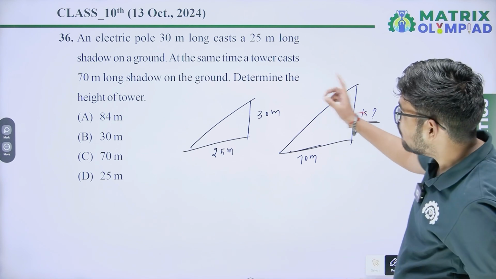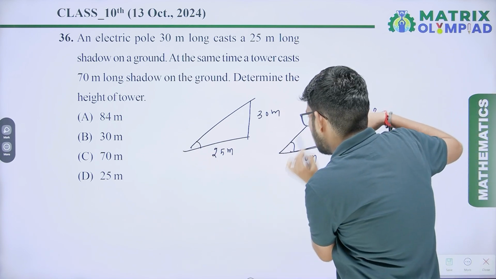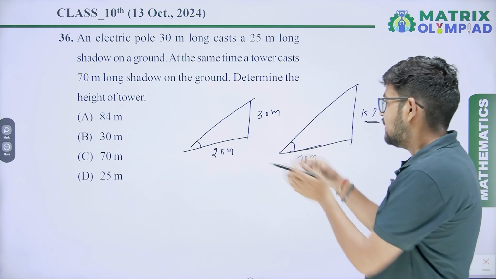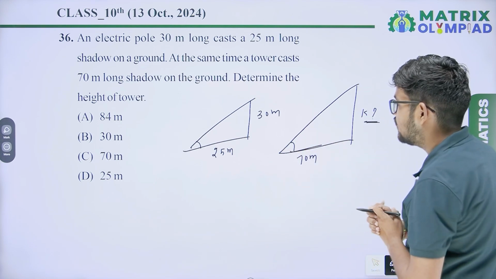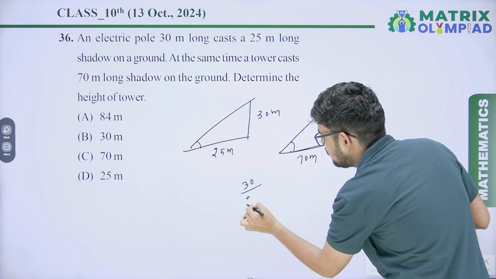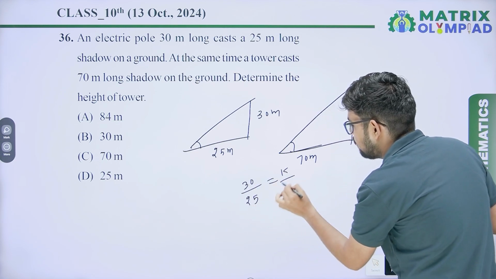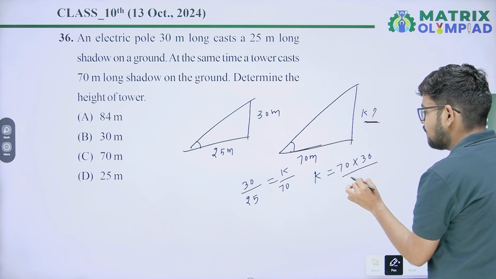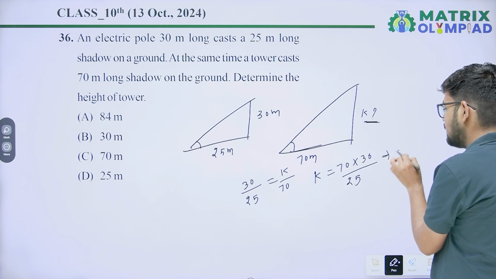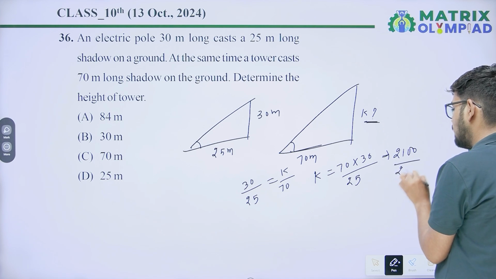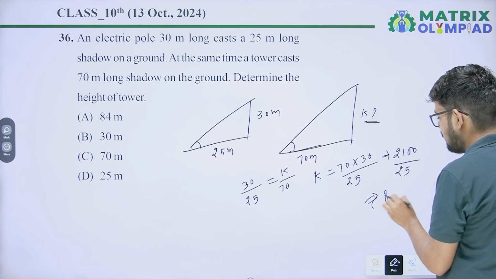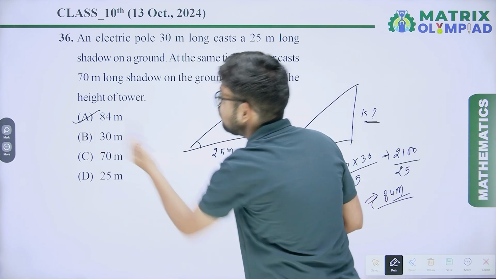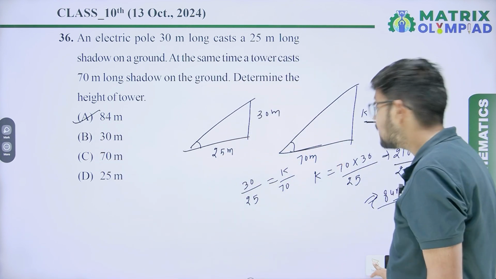So it means when the shadow casts, the angle will be the same. It means these triangles will be similar. It means 30 upon 25 equals k upon 70. So k equals 70 into 30 upon 25. You will get 2100 upon 25, that is 84 meters. So the height of the tower will be 84 meters. Option A will be the correct answer.